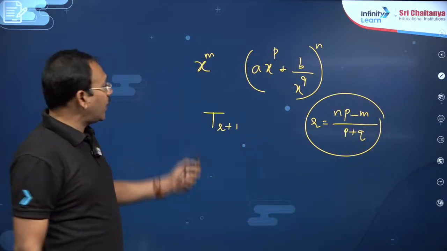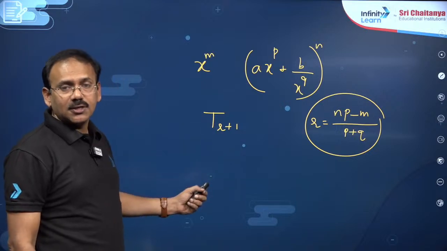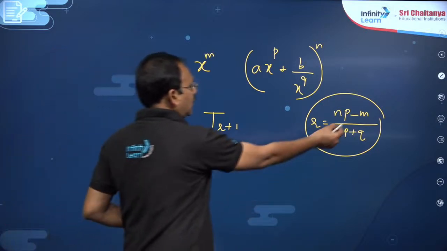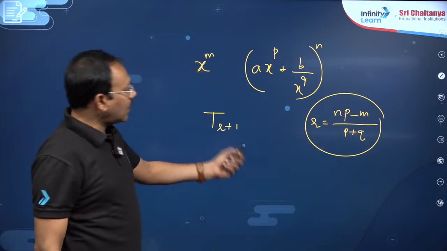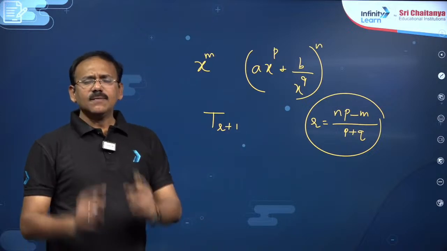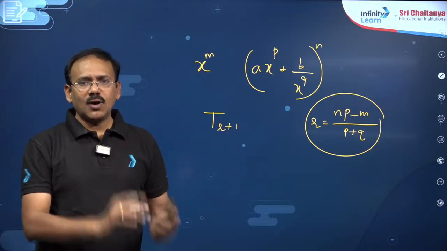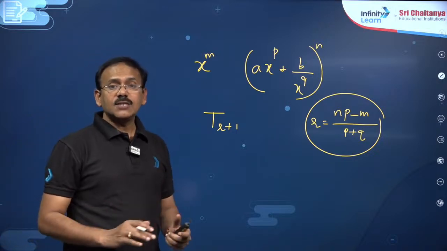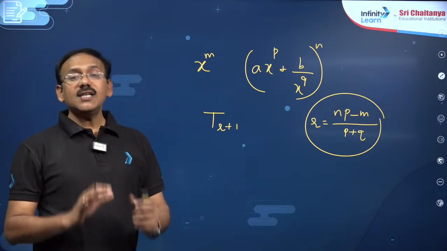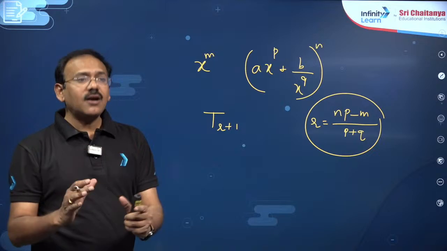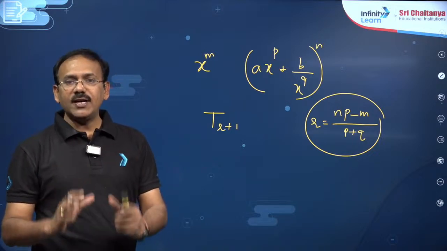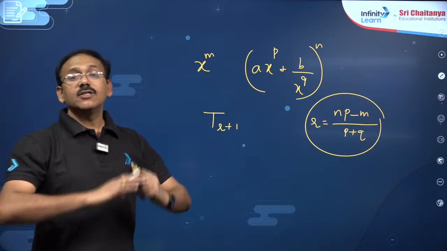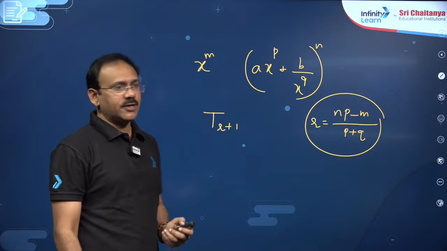And if you want to find the independent term, or constant term, or term without x, you have to treat m equal to 0, so that r = np/(p + q). This single point is enough to answer the upcoming questions. Here you can see in this model almost 30% of the questions, one third, are based on finding the coefficient of x^m only, which is very important, dear students.